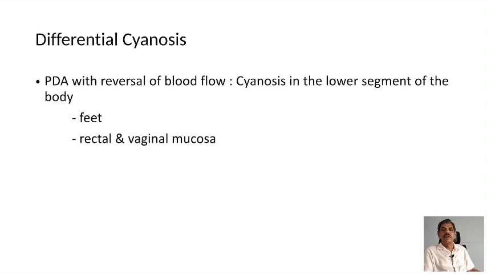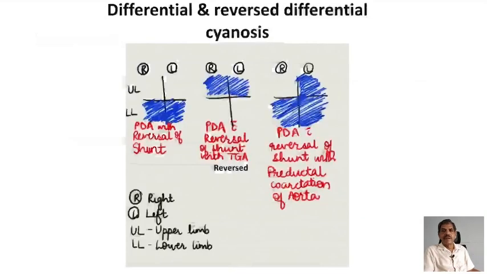This is usually due to the PDA with a reversal of blood flow. In this differential cyanosis, usually we get cyanosis in the lower segment of the body, and there will not be any cyanosis in the upper segment of the body, including hand and fingers. Now, this diagram is showing the PDA with reversal, where both lower limbs are cyanosed, upper limbs are not cyanosed,